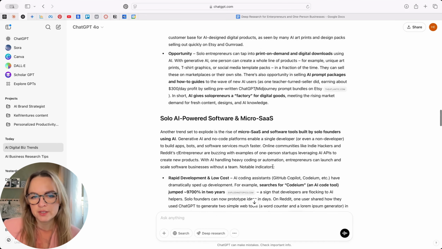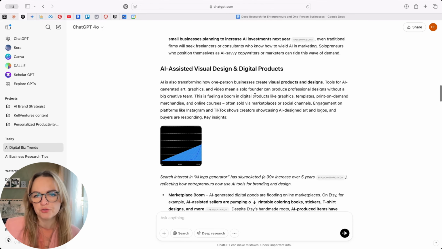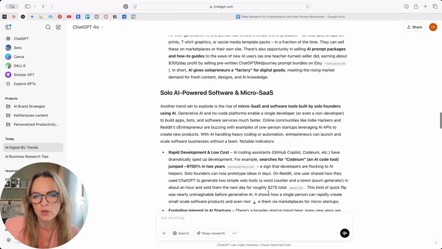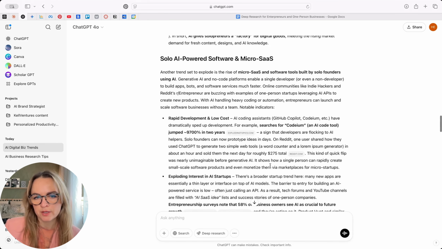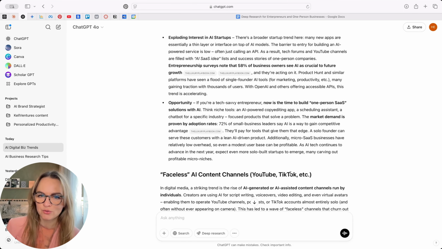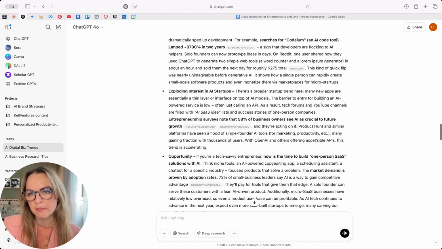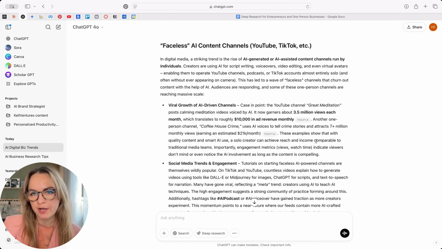Okay, so it continues on to go, we have the content, we have the visual designs in that area. We also have software and micro SaaS. It's a huge thing right now because AI makes it so easy to build apps, different types of applications, software, without even having to code. There are tons of no-code tools like Lovable and others that are really blowing up, and I'm happy it covered this opportunity. Then we have faceless AI content channels.